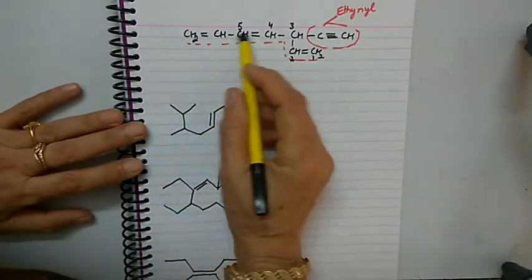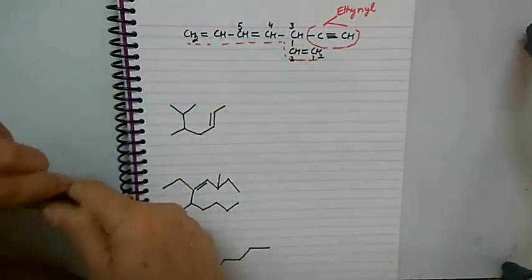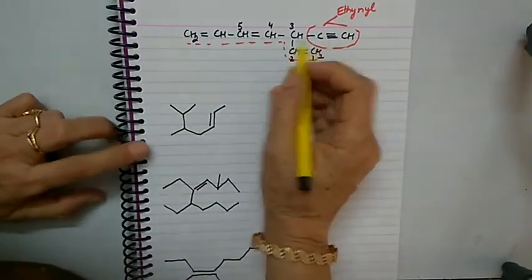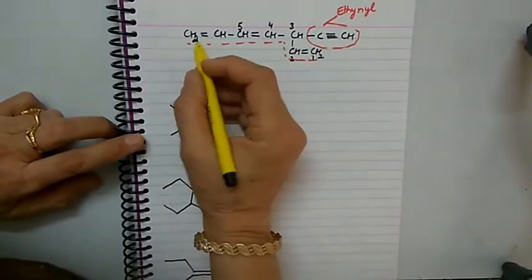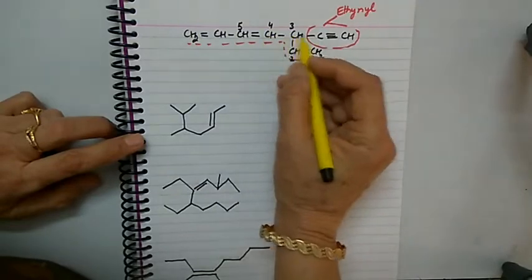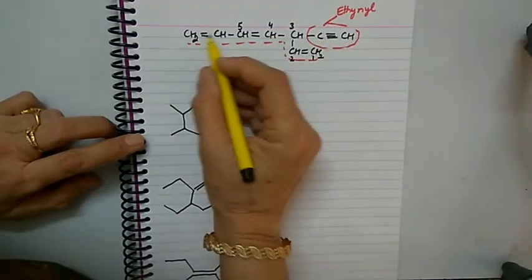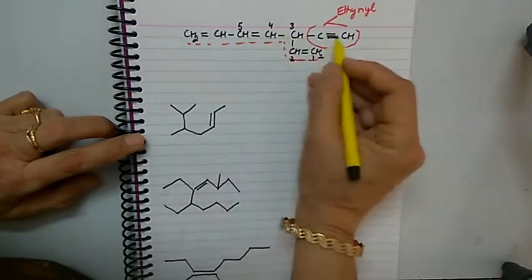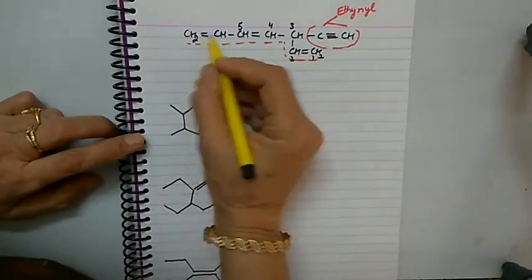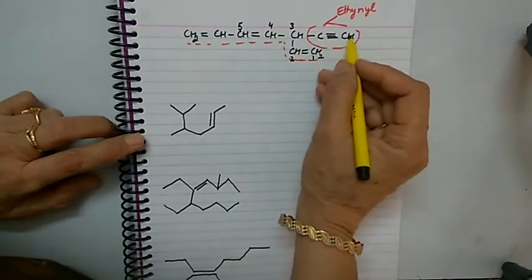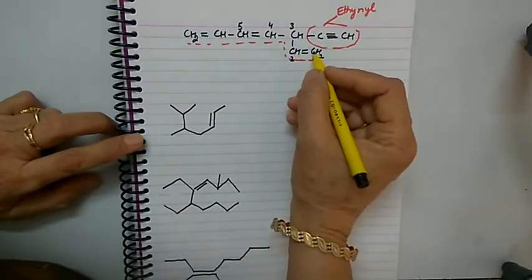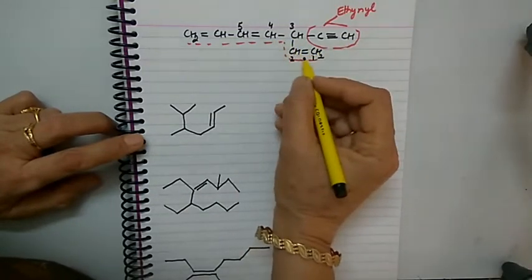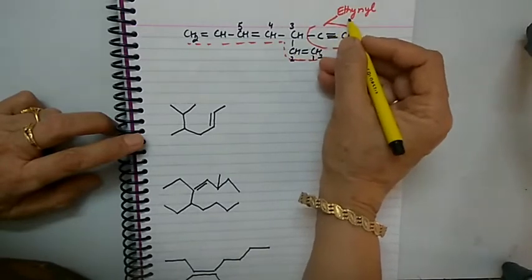Now let us name this compound. In this compound, double bond and triple bond are present. Let us see the longest chain. 1 2 3 4 5 6 7. 1 2 3 4 5 6 7. So if we select this, this becomes the substituent. If we select this, this becomes the substituent. Here we prefer the chain containing double bonds. So this group is kept as substituent.